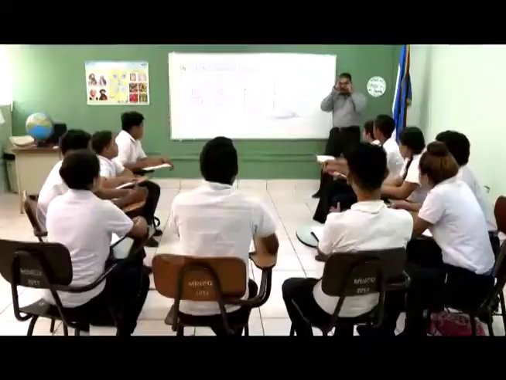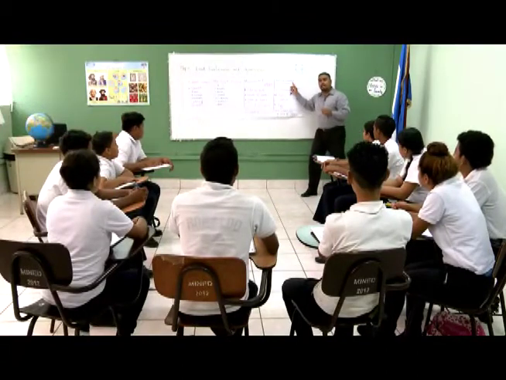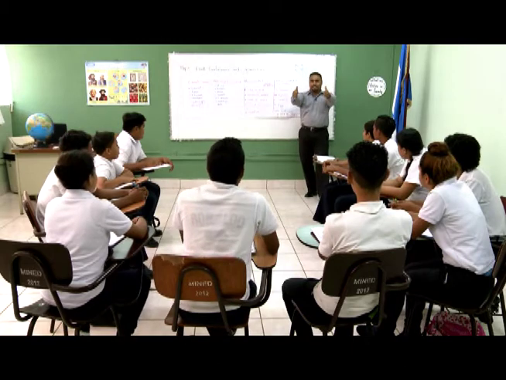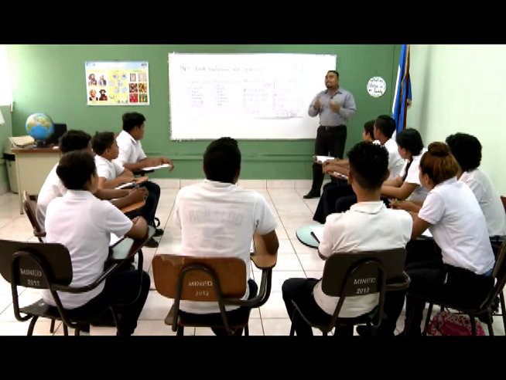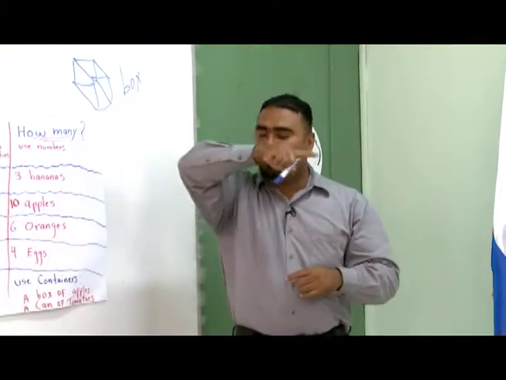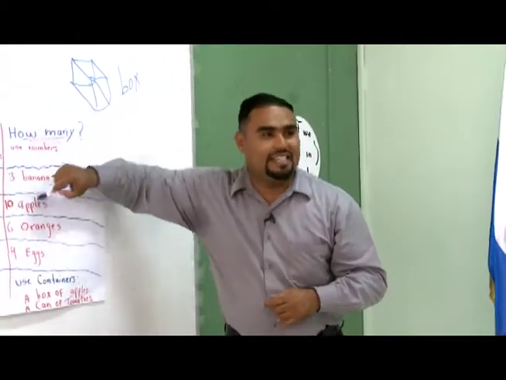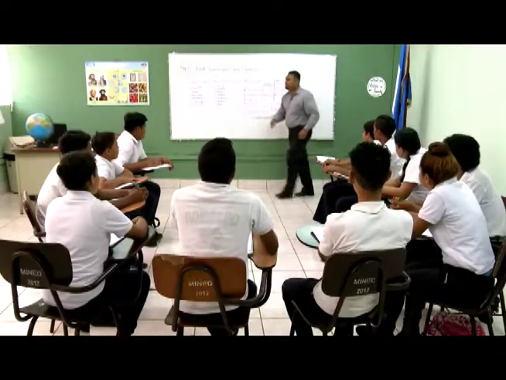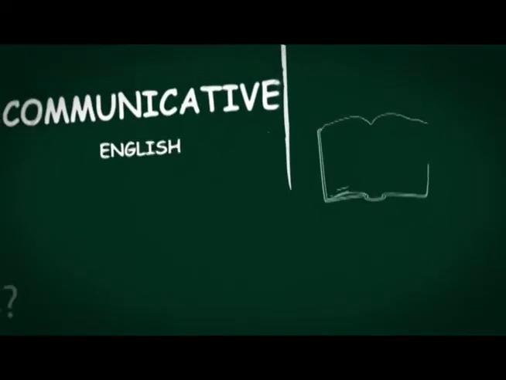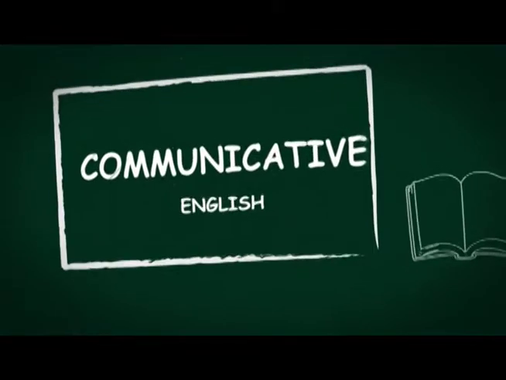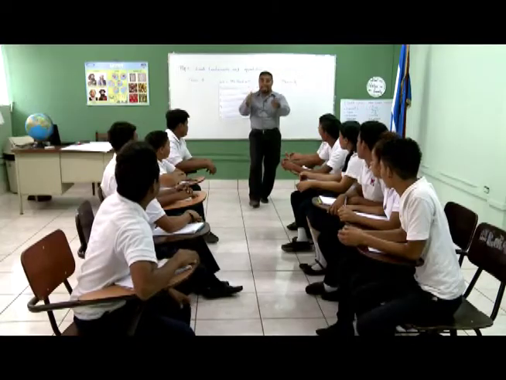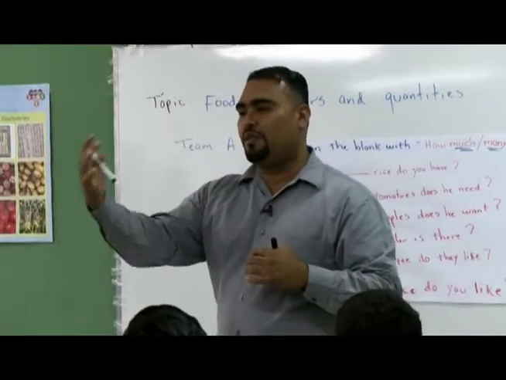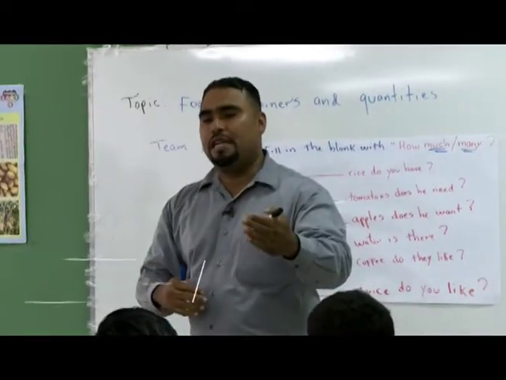Right? Good? Are you clear about how much and how many? Are you clear? Yes or no? Yes. Good. So now we are going to do an exercise in which you are going to put in practice this. How much and how many. Ready? Ready. Good. Ready, guys? Are you ready? Yes. Very good. So now I need 1 person from team A and 1 person from team B, right?